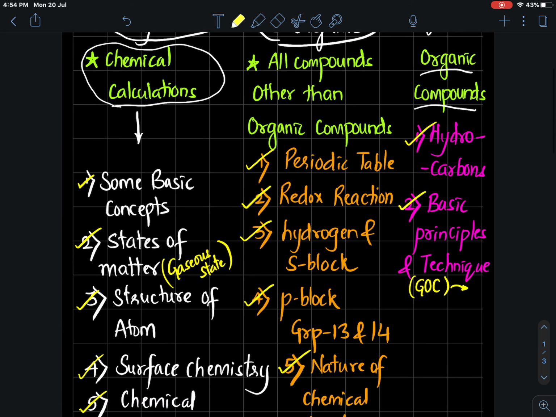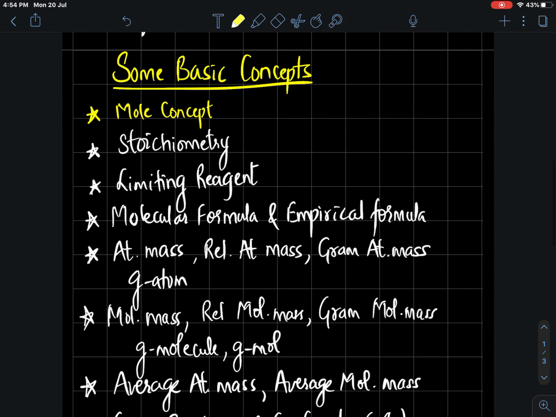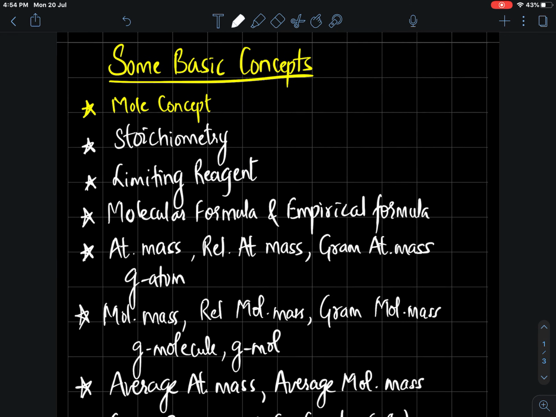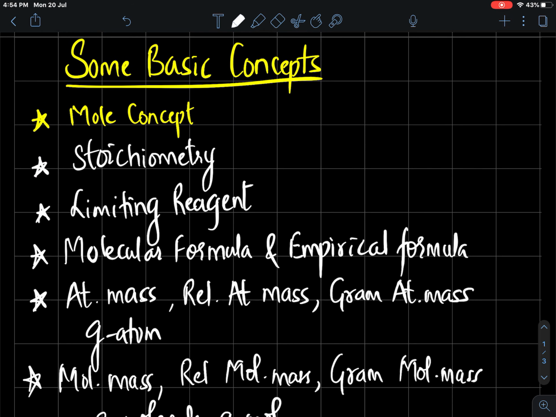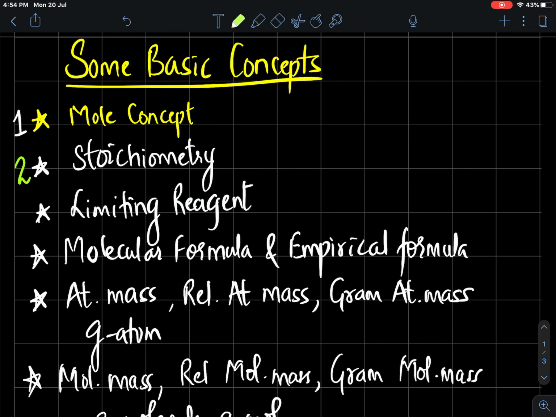Today we'll be learning some basic concepts. In some basic concepts, how many concepts are there? First part, mole concept. We'll be learning mole concept first. Then we'll learn stoichiometry. What is stoichiometry?